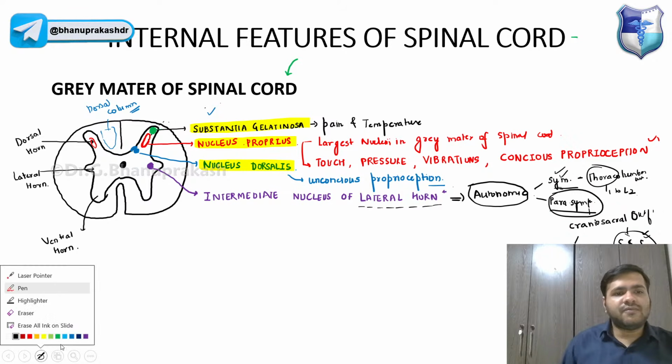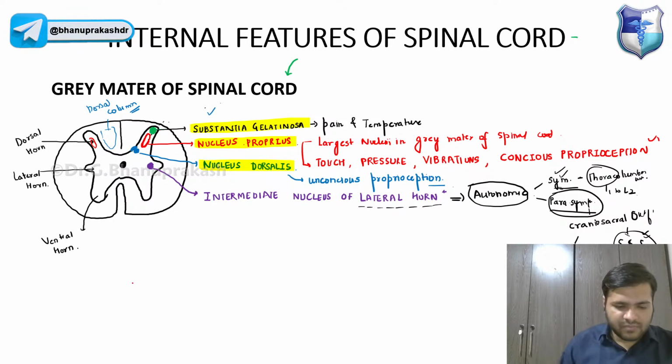Again, in the ventral horn, we have three nuclei, guys. Just remember, this one is located more laterally, then in the intermediate part we have one, and we have something in the anterior part.